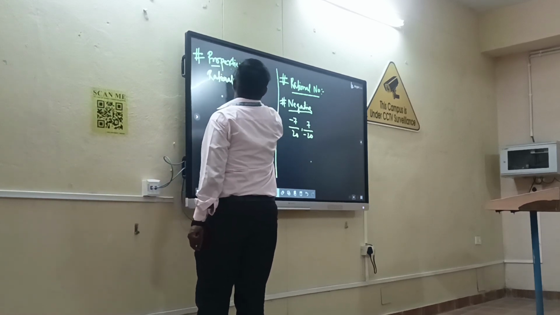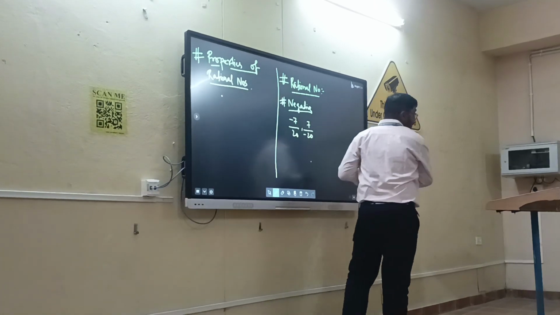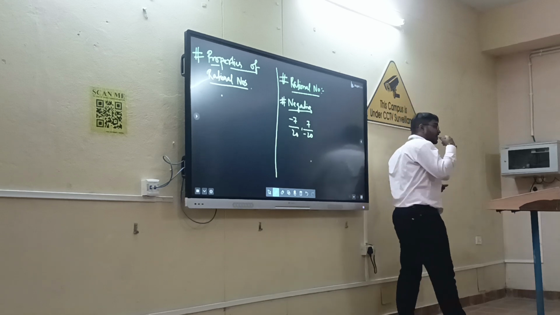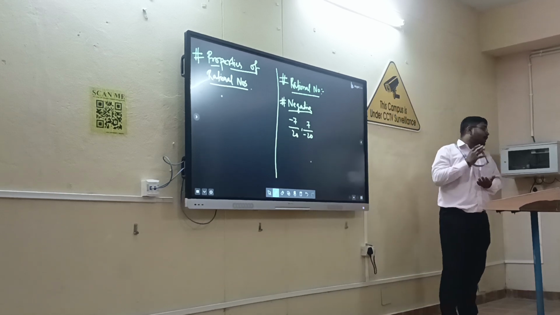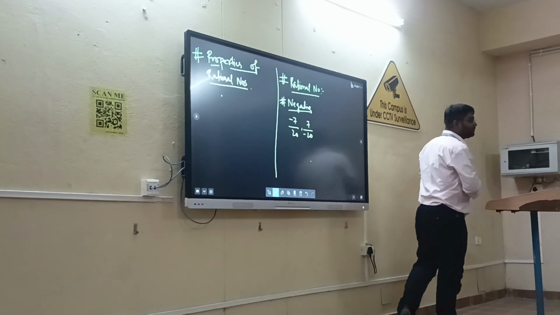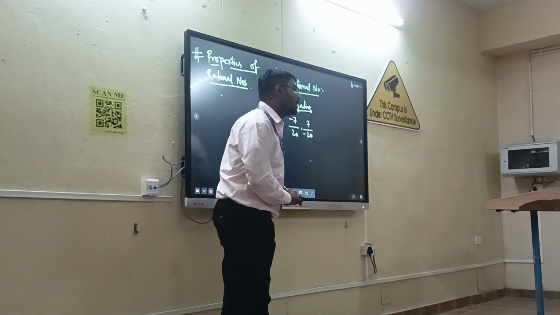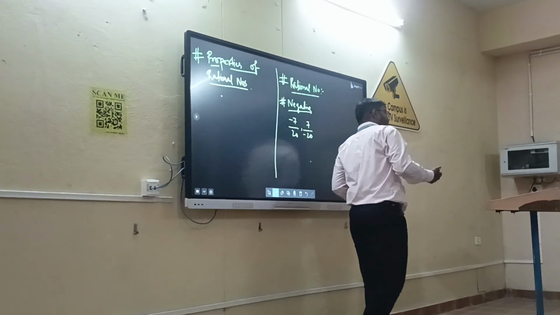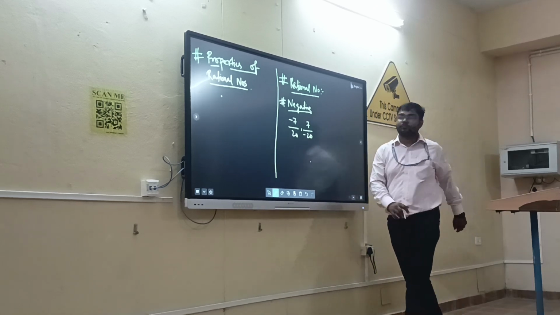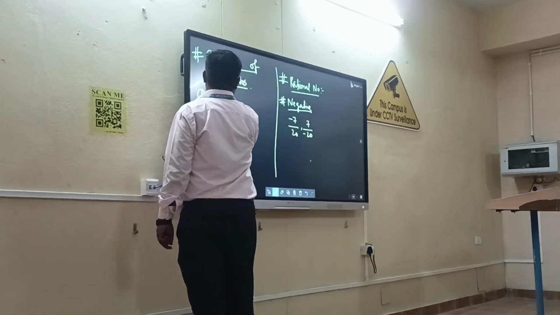When we studied natural numbers, whole numbers, and integers, we studied six types of properties: closure, associative, commutative, distributive, identity, and inverse. The same properties will be studied here also. So the first one is closure.